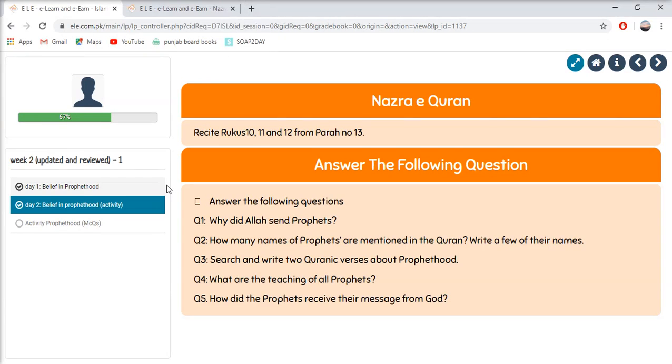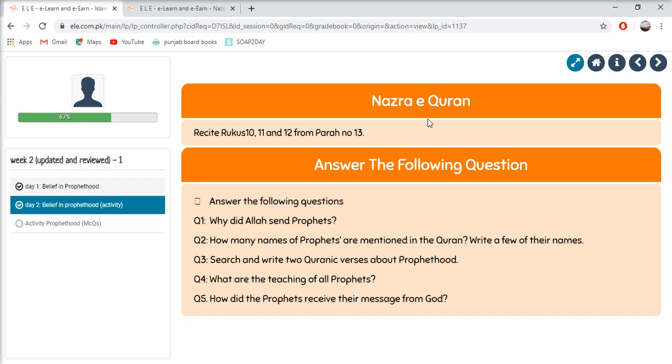Our next subject is Islamiyat. Day 2, belief in prophethood activity. So on day 1, we read about the belief in prophethood. Now we will do its activity. It will help us get to know about it and see if we understood it well.